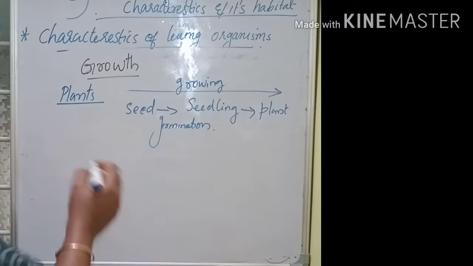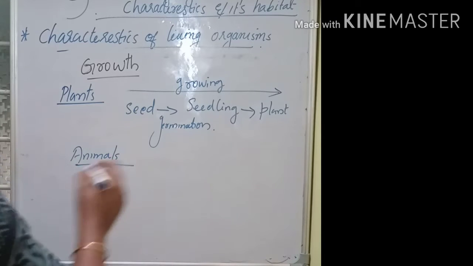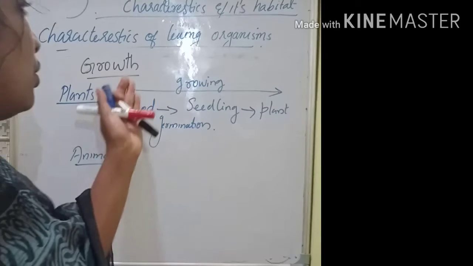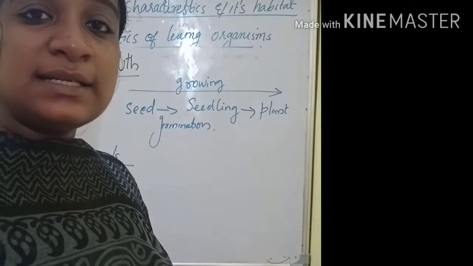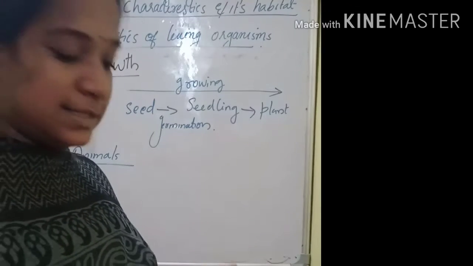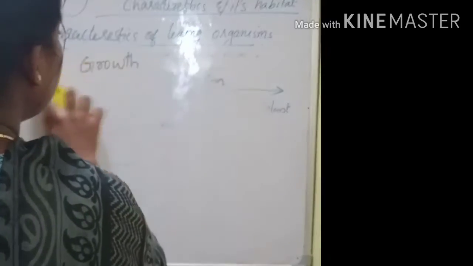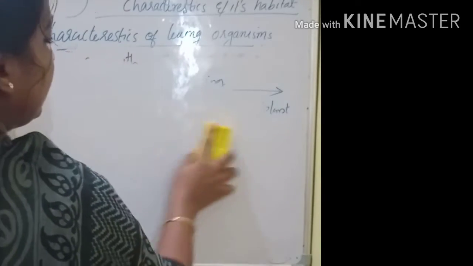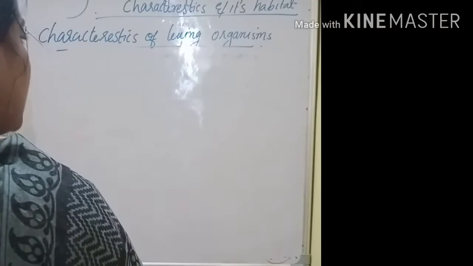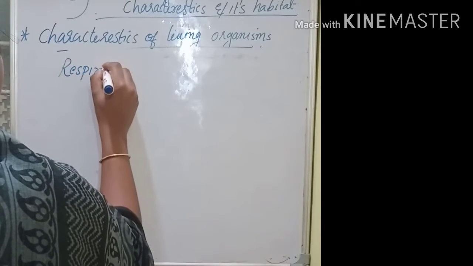In the case of animals also, they are growing. So growth is an essential characteristic of a living organism. So food and growth are both important characteristics of a living organism. Next one is respiration.